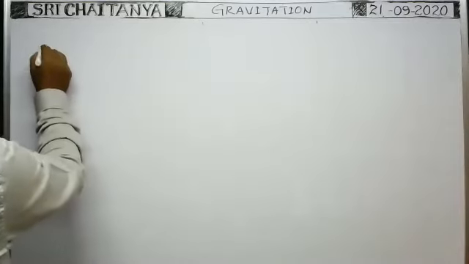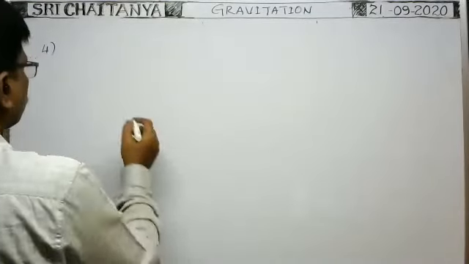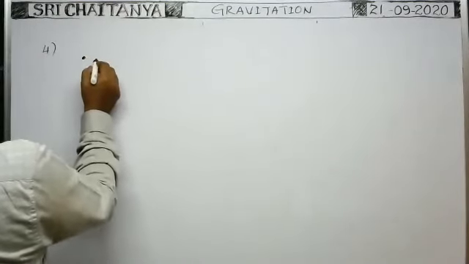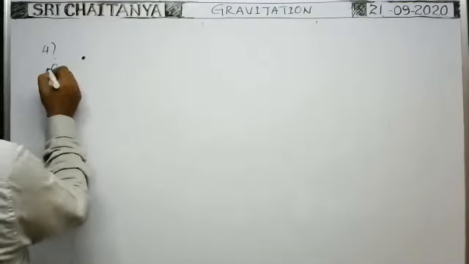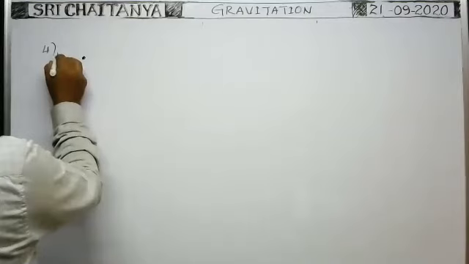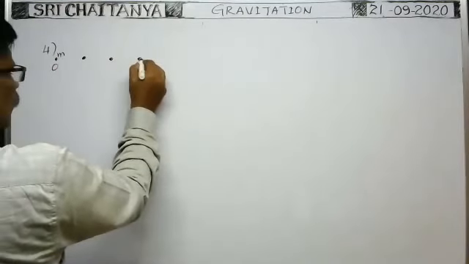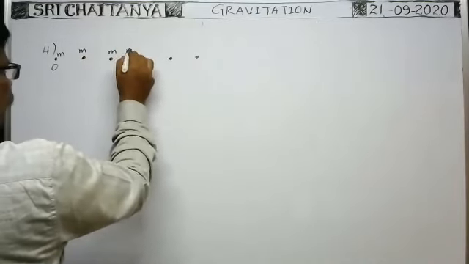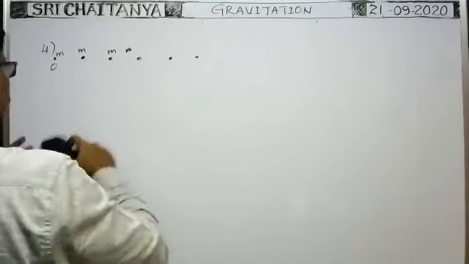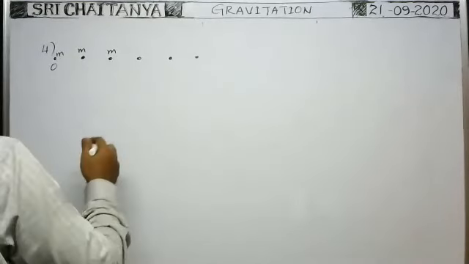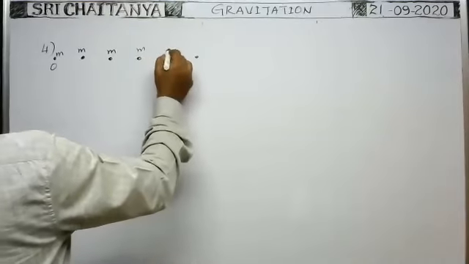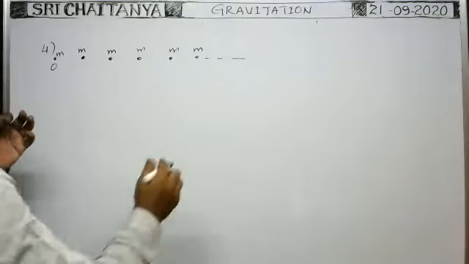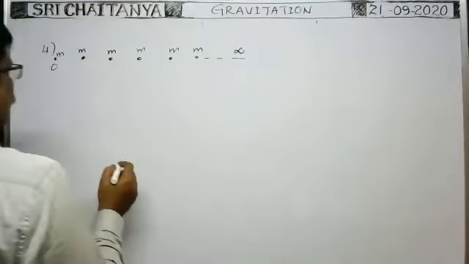Next, fourth note point. Suppose this is the origin. Here, a particle of mass m is kept. Identical particles, each of mass m, are kept at different points on one straight line, that may be along the x-axis, whatever it may be. In this way, an infinite number of particles are kept like this. Infinite number of particles. Okay.